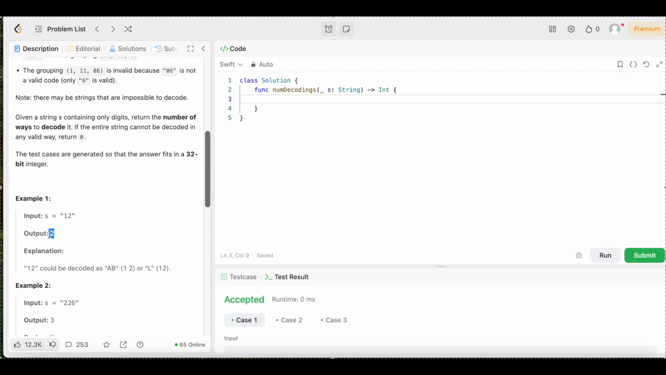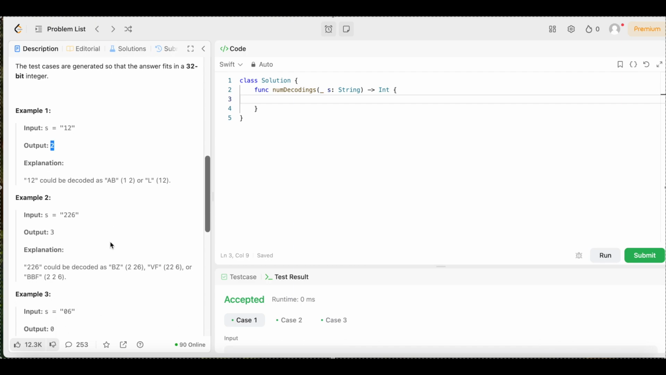Those are the two options that it can be, right? And all we have to do is count the number of options. We don't have to fully decode it. We just have to count the number of options we have when we're trying to decode it. In this case, it either can be a 1 and a 2 and be decoded as AB, or it could be treated as 12 and be decoded as L. Those are the only two options that we have. So that's why the output is 2.